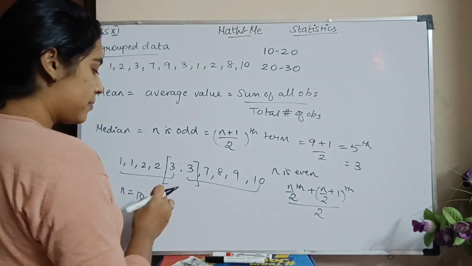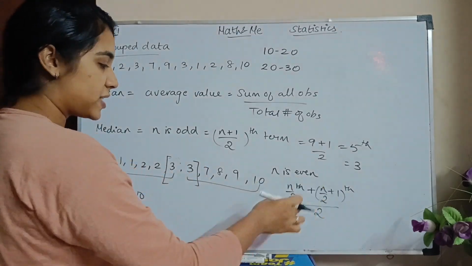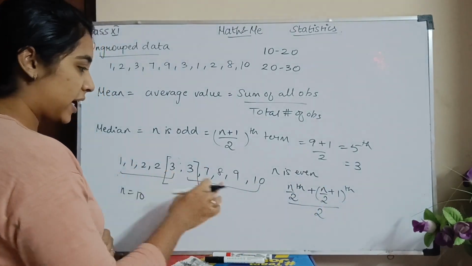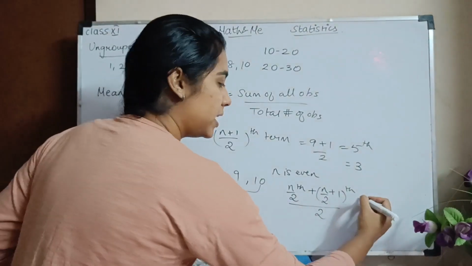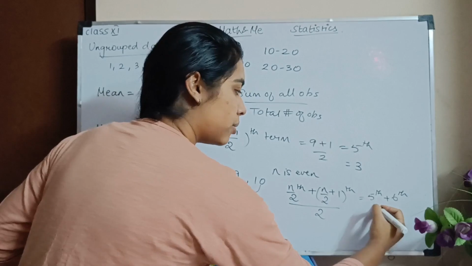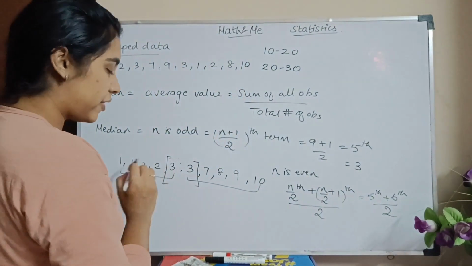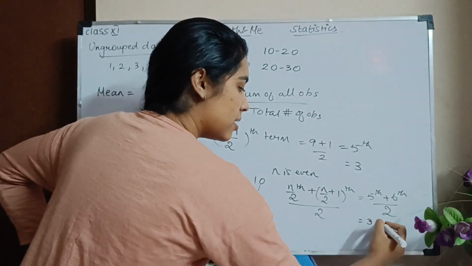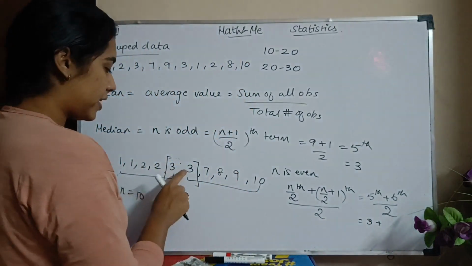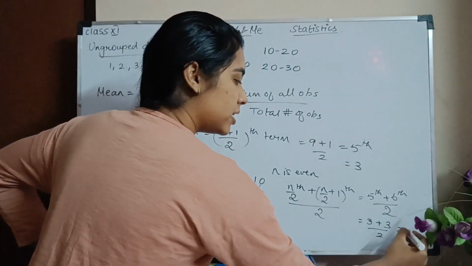It is the mean of the n by 2th plus the n by 2 plus 1th term. Correct? So what is my n by 2? N is 10. So it will be 10 by 2, which is the 5th plus 6th term, divided by 2. What is my 5th term? 1, 2, 3, 4, 5. So number 3 plus, 1, 2, 3, 4, 5, 6, number 6, which is also 3, divided by 2. 6 by 2 enna? It is 3.